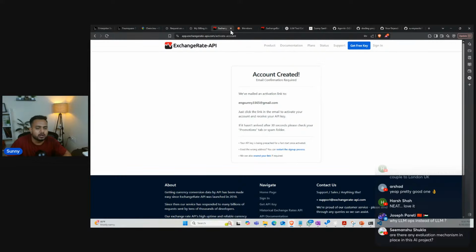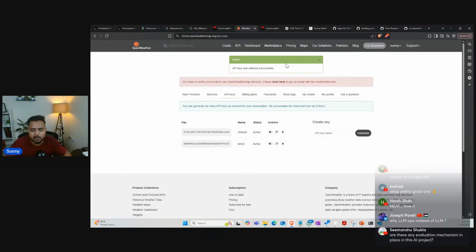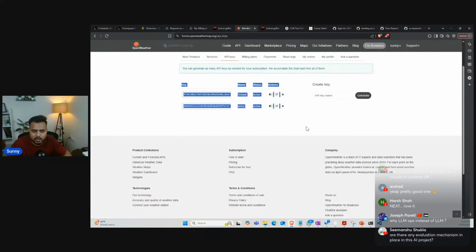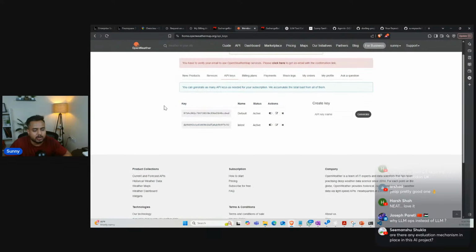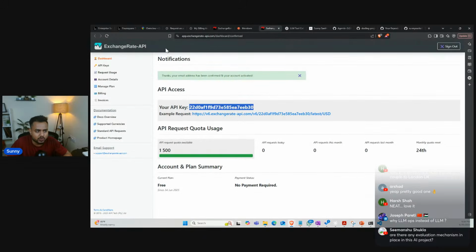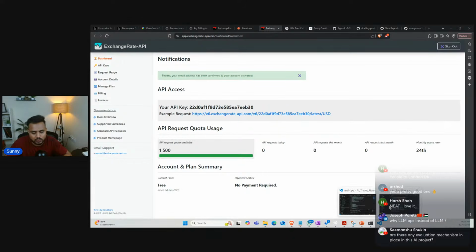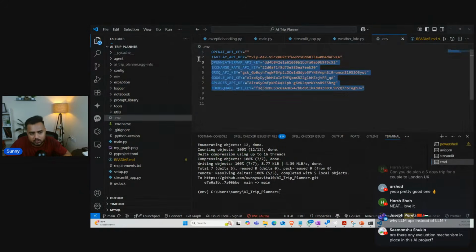Now here is my another one. This is the OpenWeatherMap API key. Once you create an account and check out the keys section, you will be able to generate the API key. So likewise, guys, once you directly search with Google, you will be able to get the API key. It is very easy to get and easy to collect, and then you can mention it over here. First you can check it inside your IPYNB file whether it is working or not. If it is working fine, then you can mention it over here and execute your application. For sure, these are all my free keys, so that's why I'm exposing them to everyone.